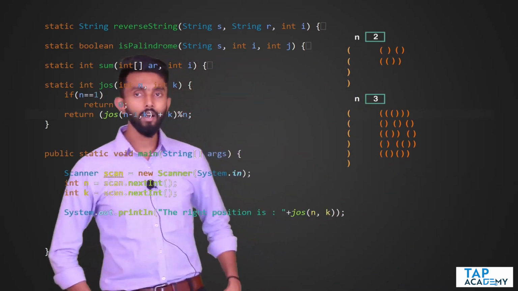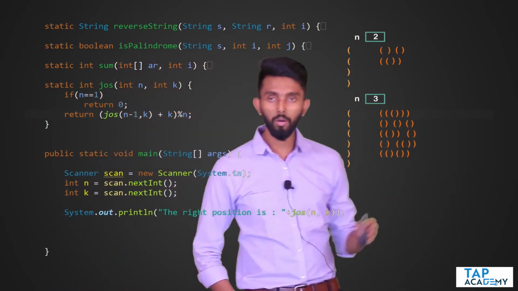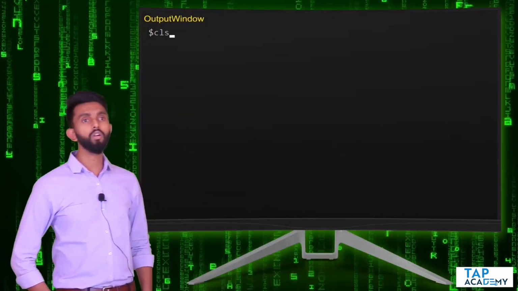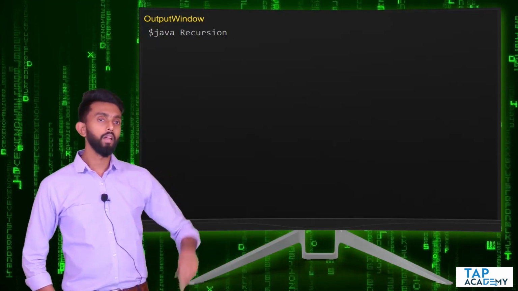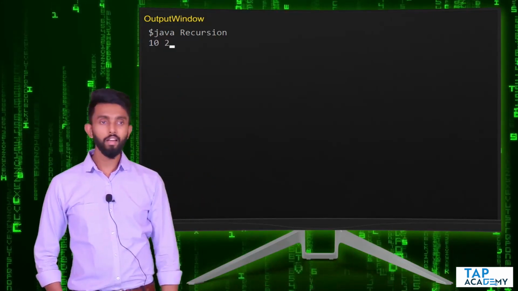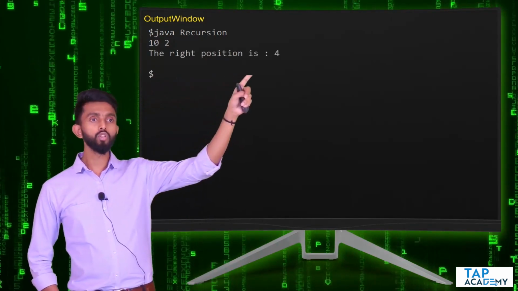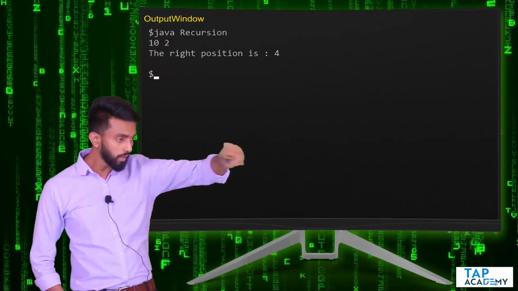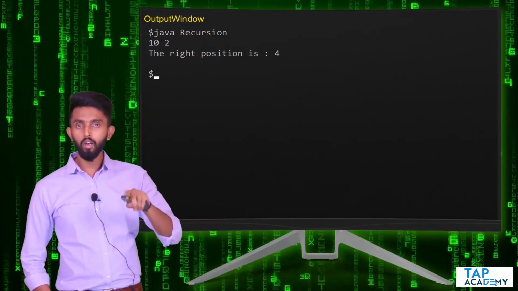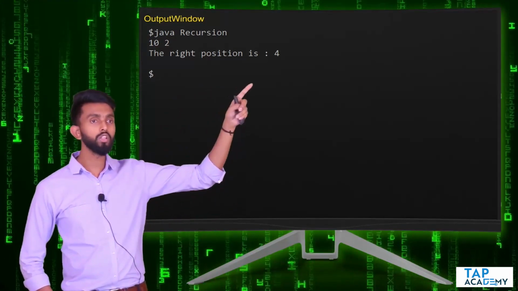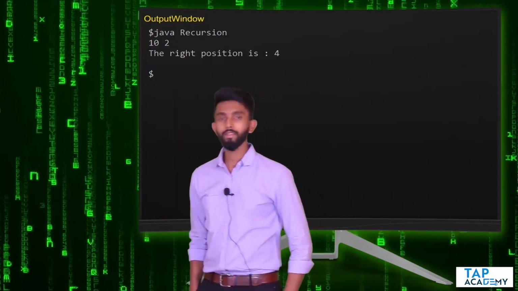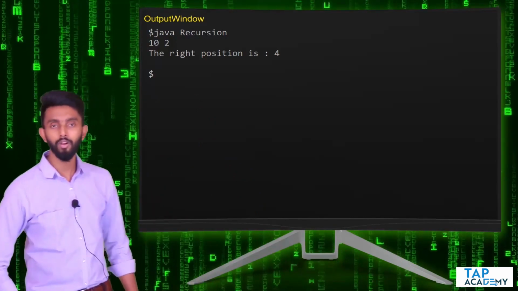So k was 3, right? I'm sorry, I just cut this short and I'm going back, but let me go back. If I just re-execute it, then n is maybe 10, 2 is the killing factor. If I press enter, right position is 4. You go calculate, put 10 people in a circle, 1, 2, kill, 1, 2, kill, like that you keep going, you will see the 4th position is the right place to stand. Of course it will work, because that's the beauty of mathematics here. If it works for one thing, it will work for everything.